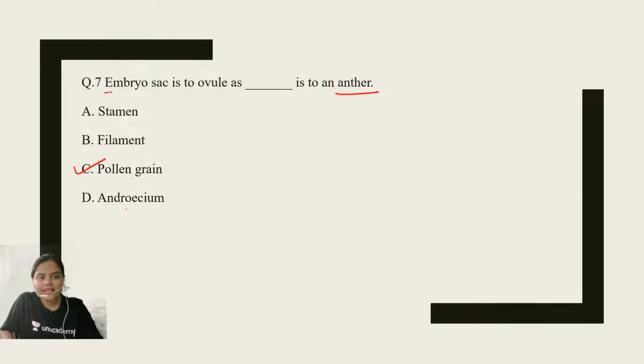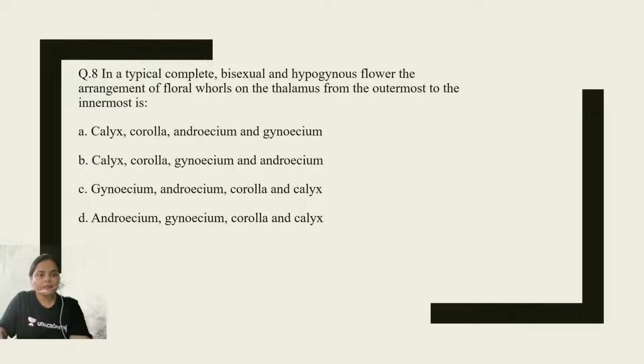See, embryo sac is the female gametophyte. It will be bearing the egg cell, right? Absolutely correct, Dream 11, Ayub, Kasinathan, absolutely true. Similarly, pollen grain is the male gametophyte because it will be containing the male gametes. So our correct option is option number C. Absolutely true.